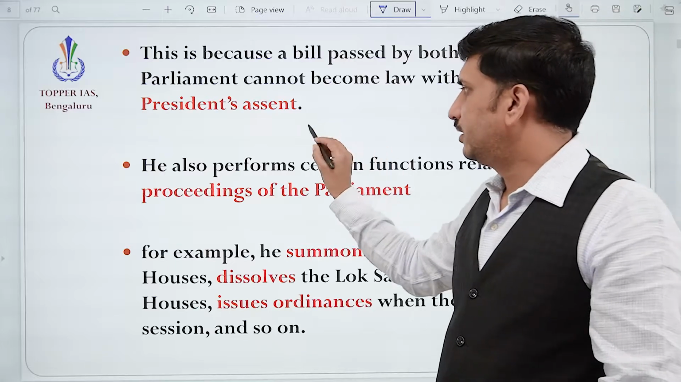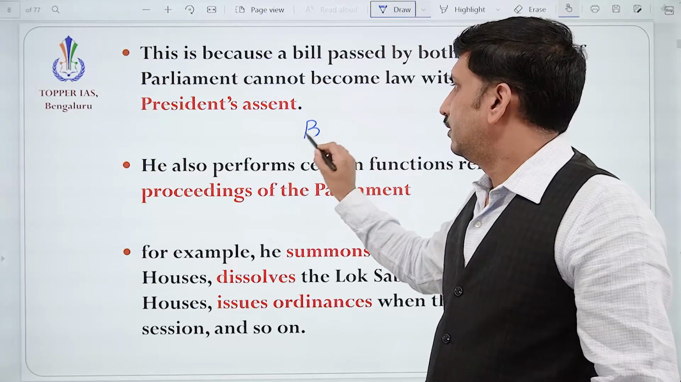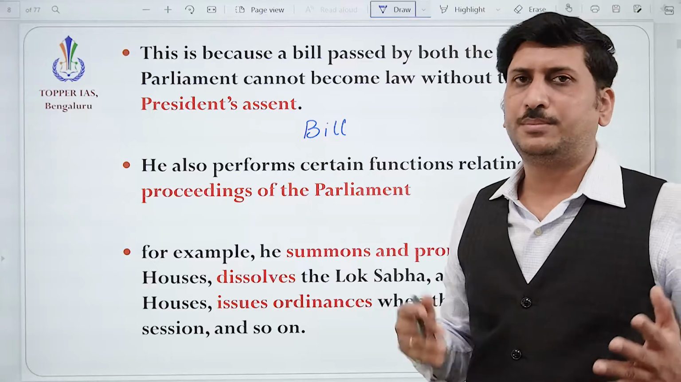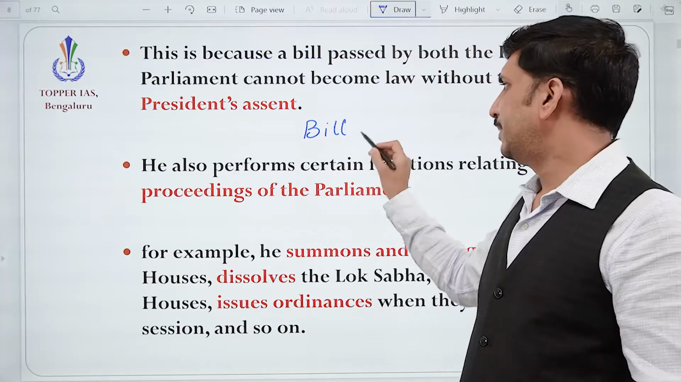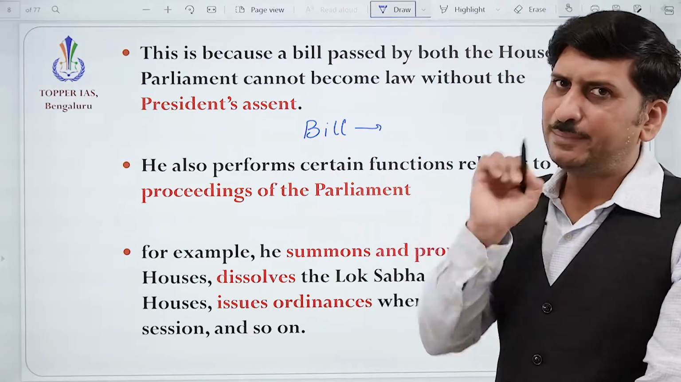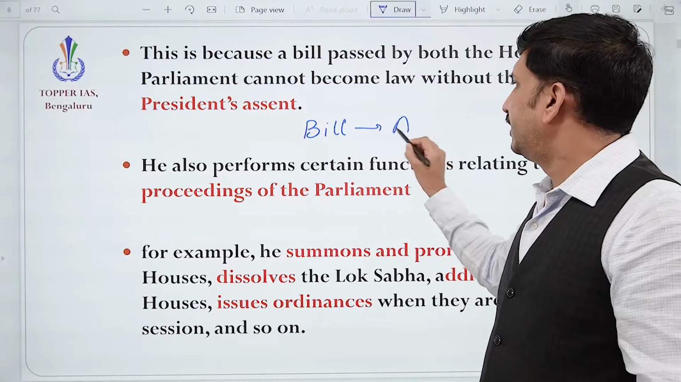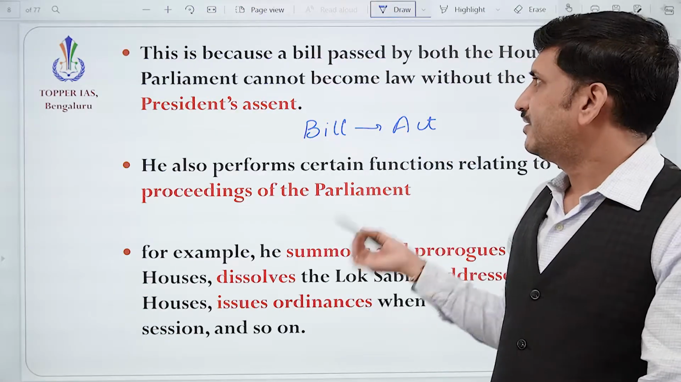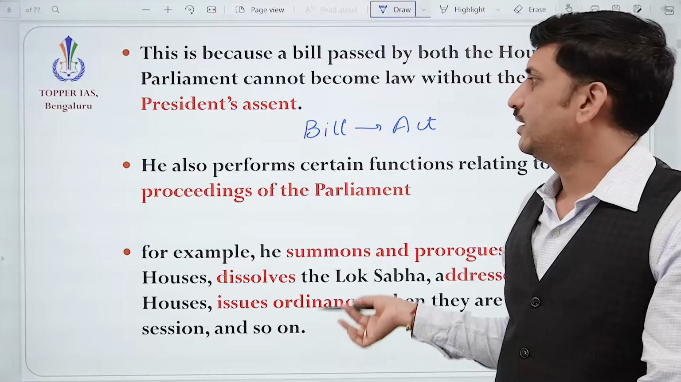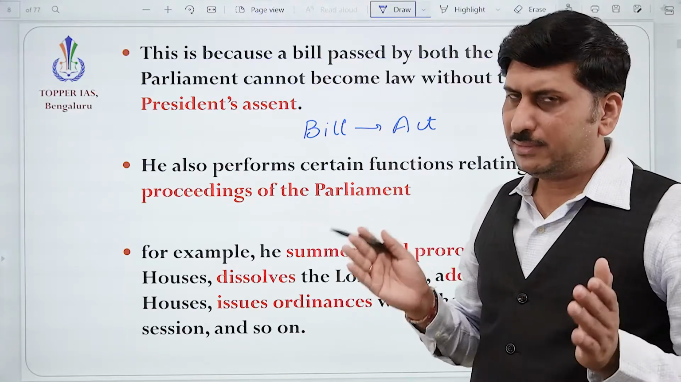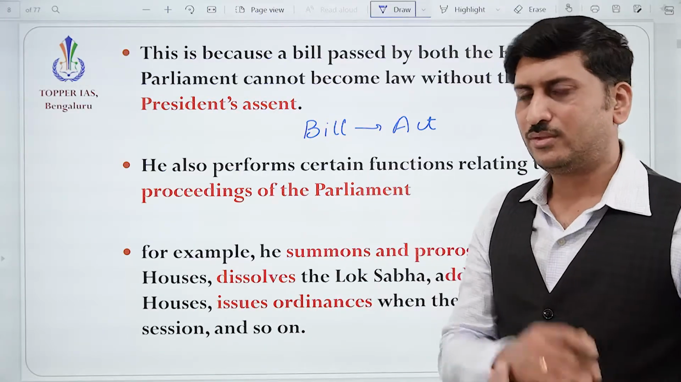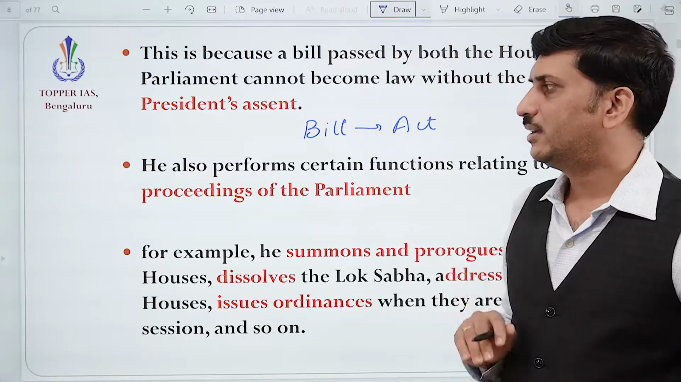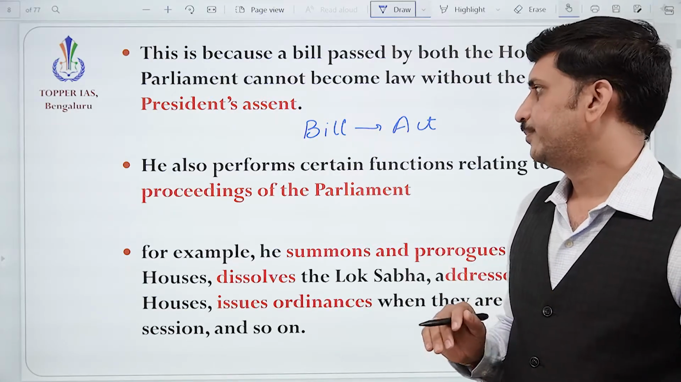You all know that any bill means just a list of provisions. So once it is signed by the president, then it becomes the act. So without his sign, it cannot become a law. That is why Parliament, what we say, is a lawmaking body. So without him, it is not going to become a law. So that's why he is an integral part of the parliament.